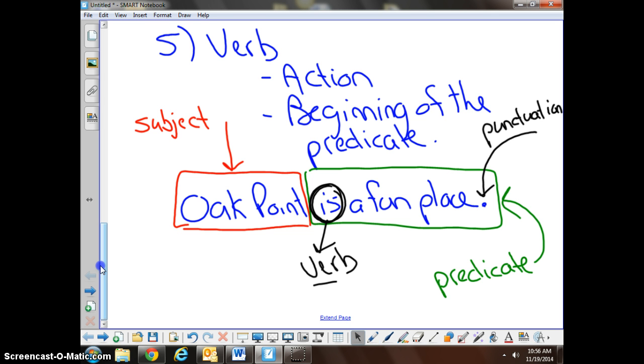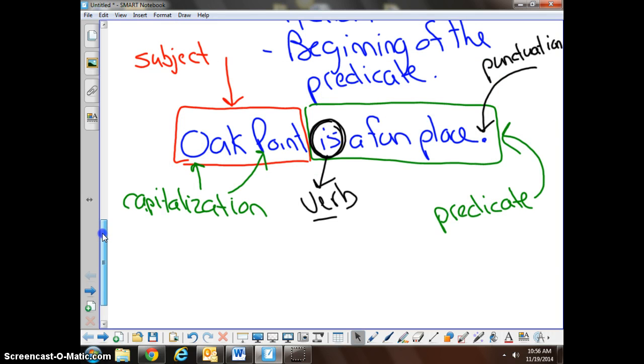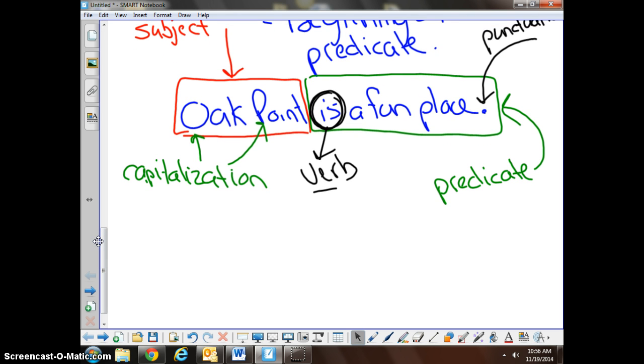And then the last thing we want to reference is capitalization. Whoops. And we should spell it correctly. Capitalization. In this case, it's the beginning of the sentence, and since we have a proper noun, Oak Point is a specific place, the Point needs to be capitalized because it's part of the name. Included in all of this, which I haven't referenced yet, is